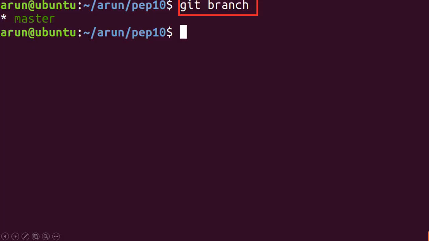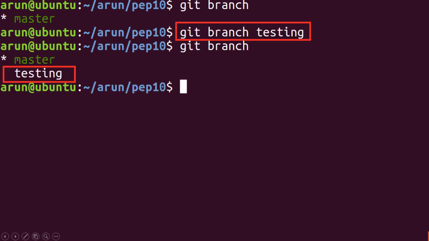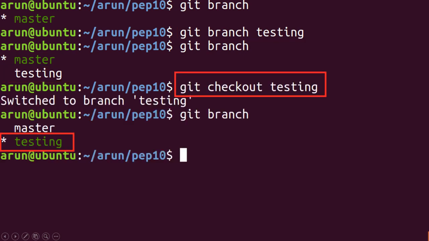So if I type git branch over here, you can see that currently there is one branch which is the master branch. Now if I type git branch and the branch name, so I'm typing git branch testing, I am creating a testing branch over here. So I have 2 branches over here, the master branch and the testing branch. If I have to switch from one branch to another, I'll type a command which is git checkout and the branch name, so testing in this case, and it is telling me that it switched to branch testing.